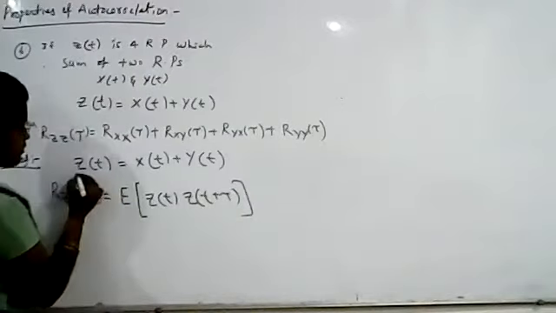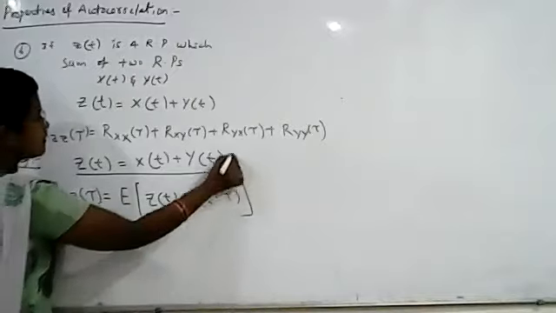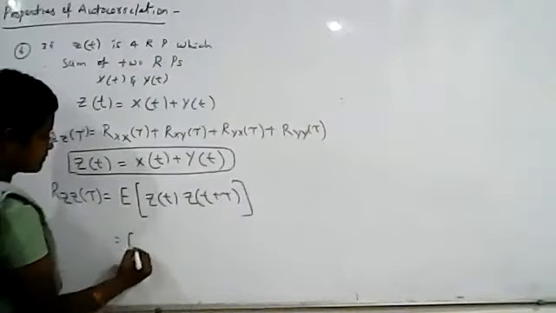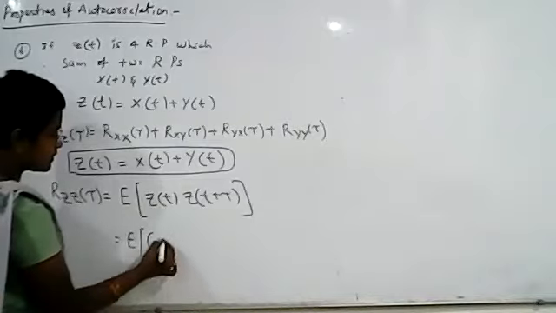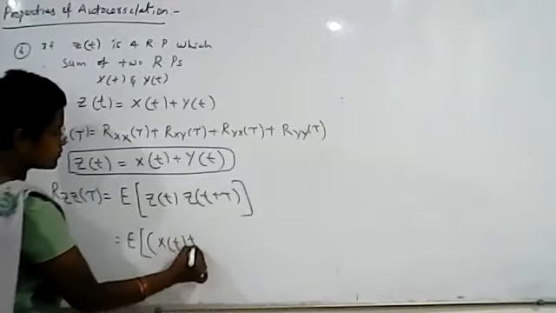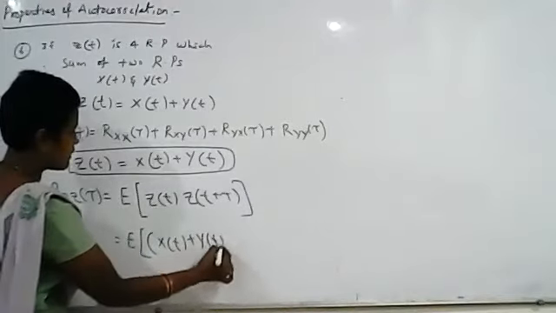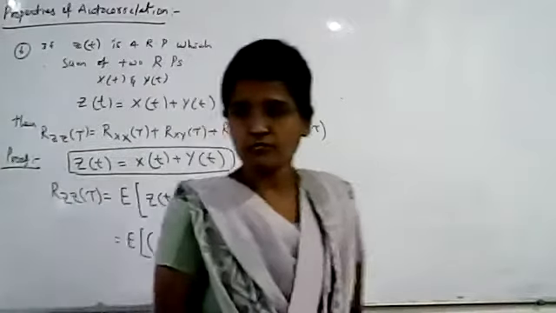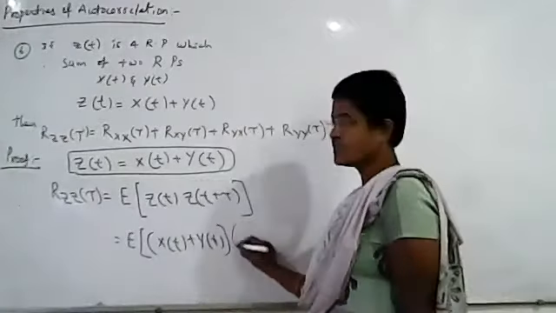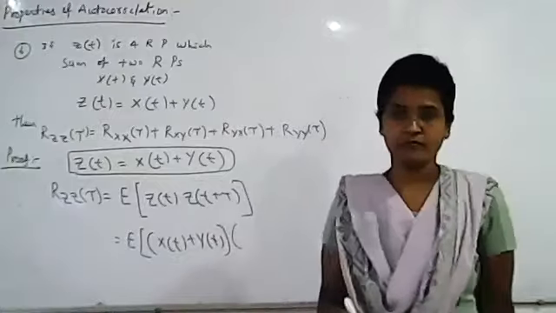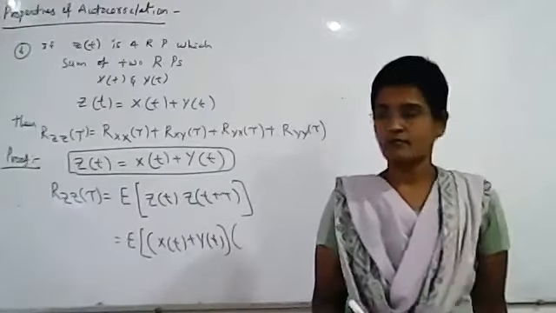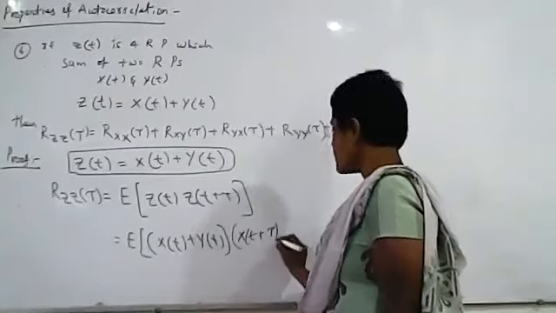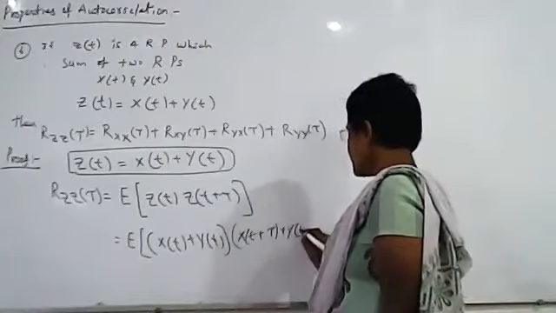Okay, what is given? Z of t is equal to what? X of t plus y of t. So in the place of z of t, substitute x of t plus y of t. Can you tell me what is z of t plus tau, students? X of t plus tau plus y of t plus tau. Very good.